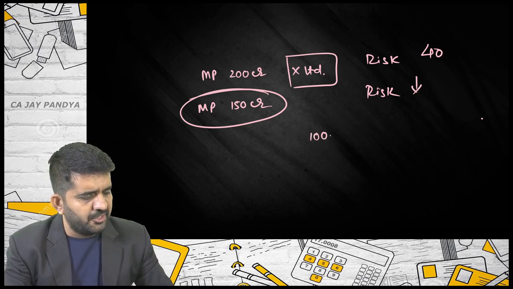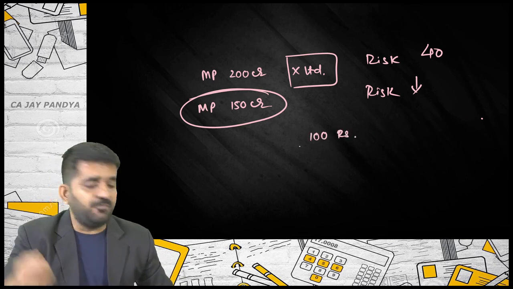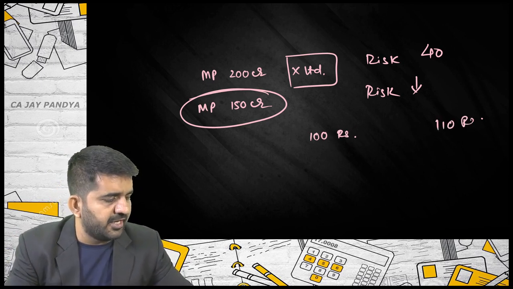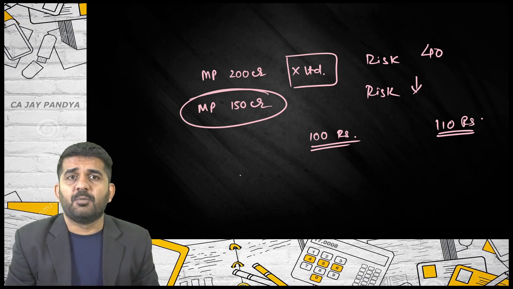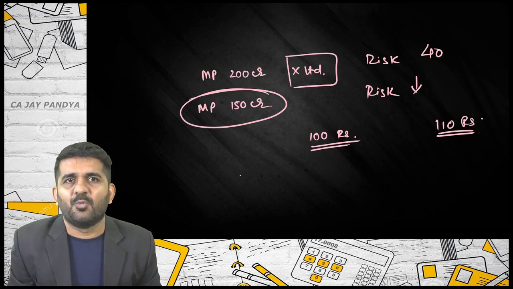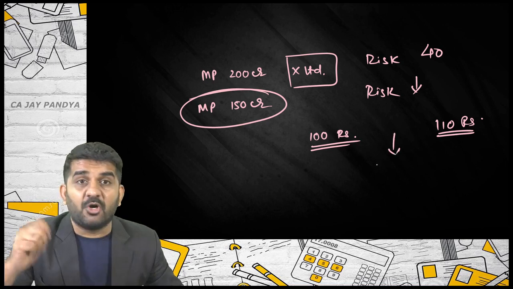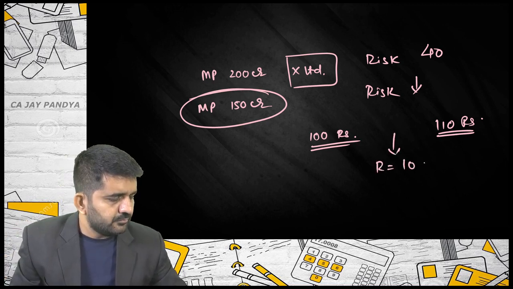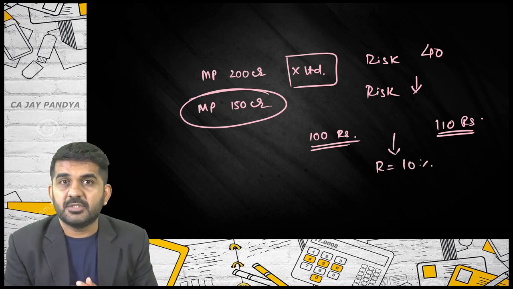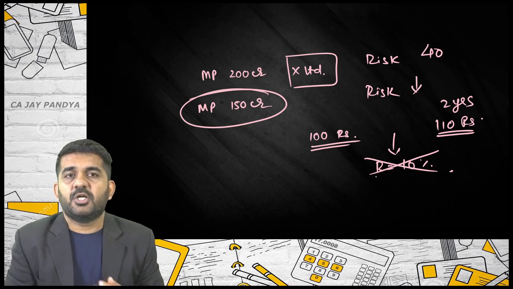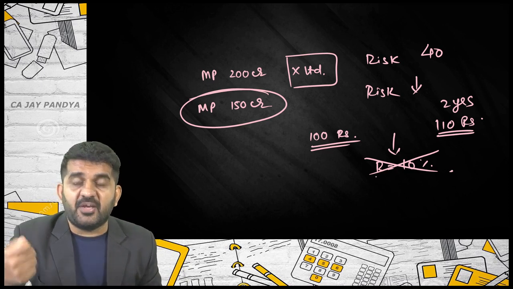You are investing 100 rupees today. After 1 year, the government will not give you interest but will give you 110 rupees back. These are zero coupon bonds. So what is my yield? What am I earning in 1 year? 10%. That's right. Suppose this was after 2 years, the yield will not be 10%. That's right. But if it is after 2 years, can I find out duration?